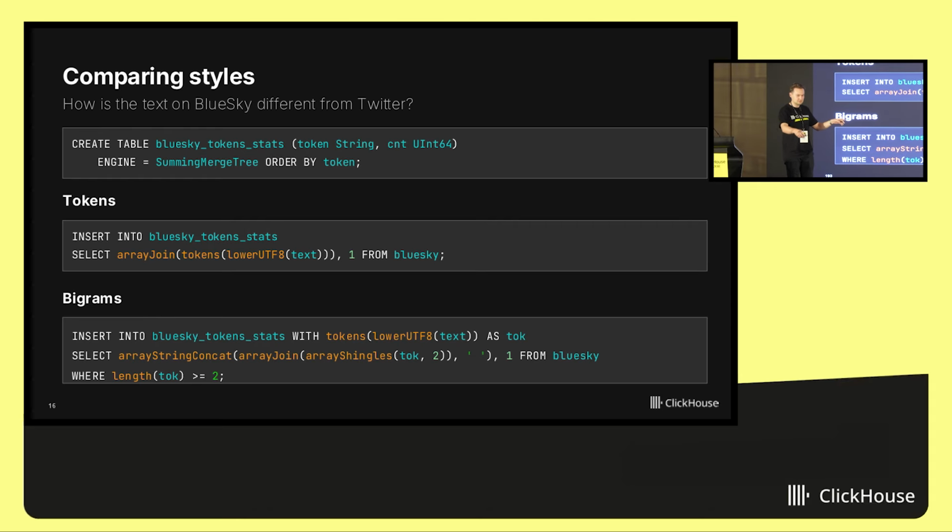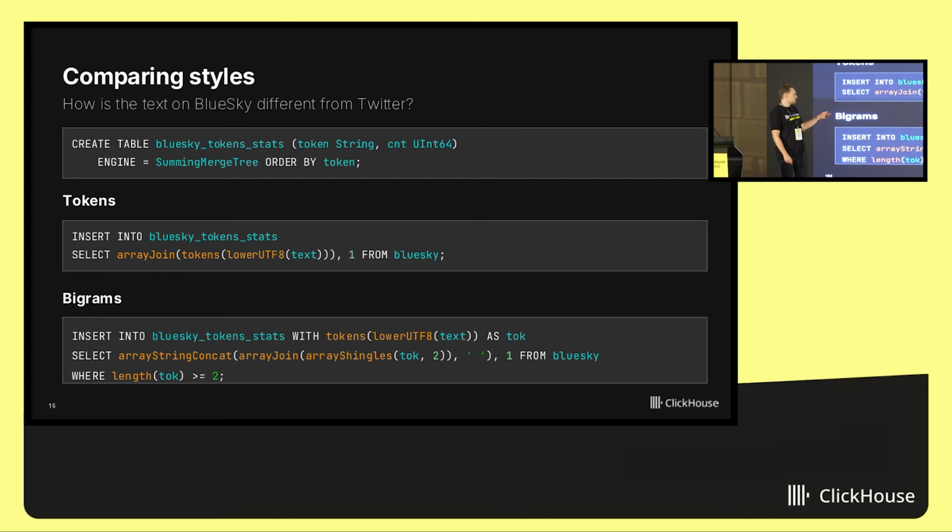There is a function named tokens. Then I am flattening this array, and I will be inserting number 1 into that table. But the table has a special engine, SummingMergeTree. So this table will sum this data while inserting and during background merges. And I will get all the statistics.